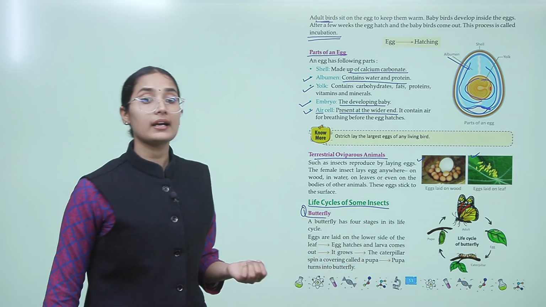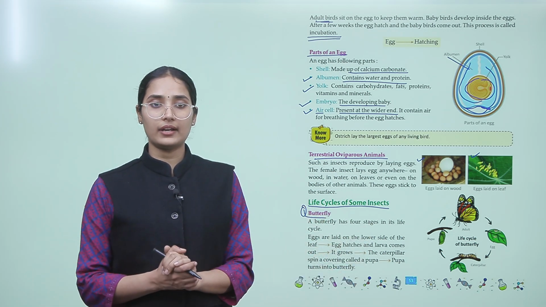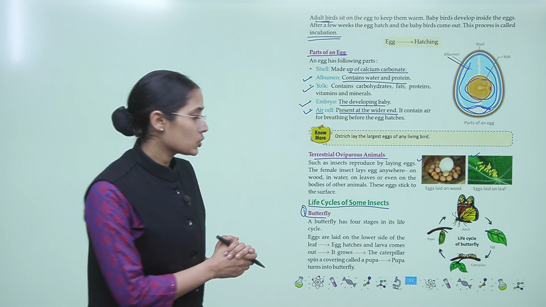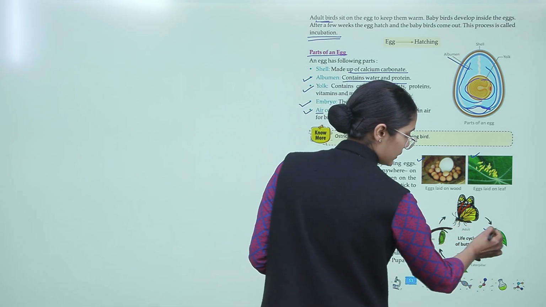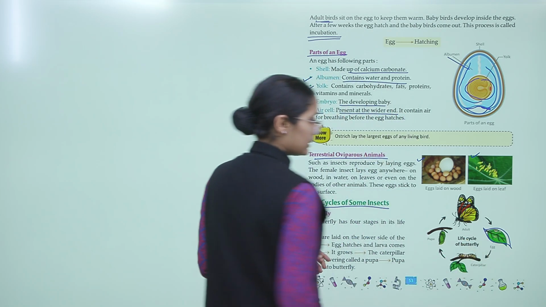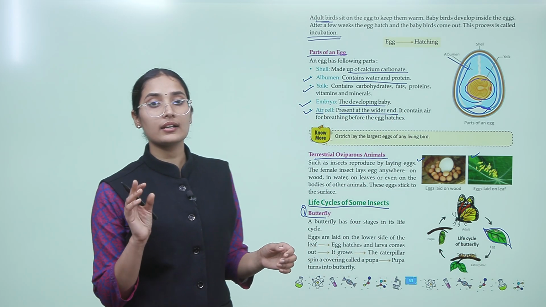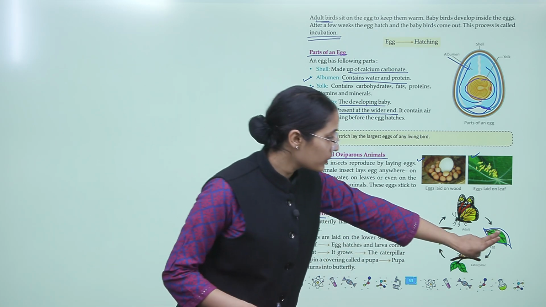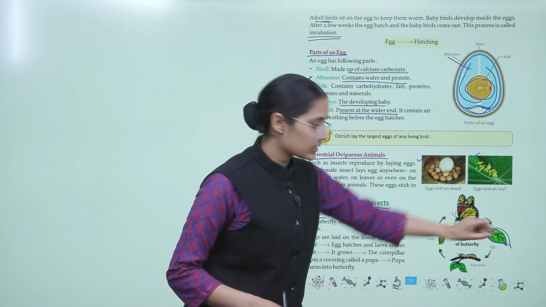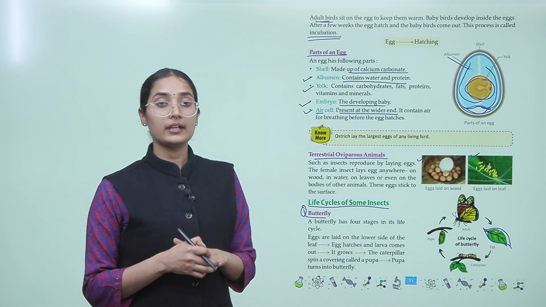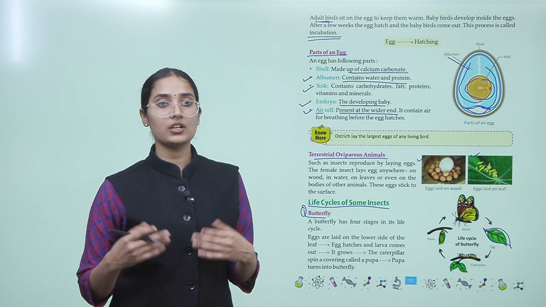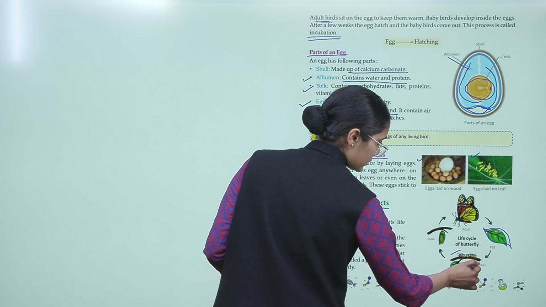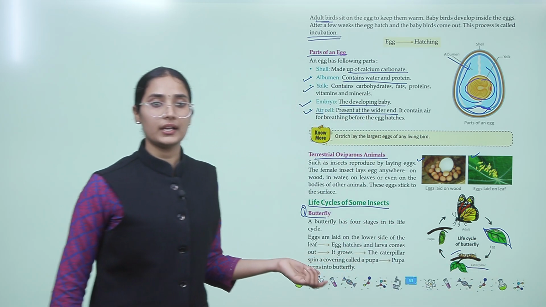A butterfly has 4 stages in its life cycle, right? Eggs are laid on the lower side of the leaf. So this is the leaf, right? And the eggs are laid on the lower side of the leaf. In this form, it has very small, white colored eggs. Then the egg hatches and the larva comes out. So this is how a larva looks. It is called the caterpillar, right?